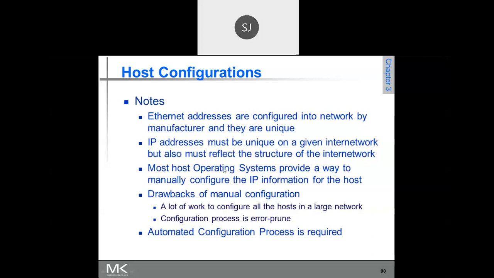For a given host, you can manually assign some IP address. How do you assign an IP address to a given machine? Or how do you know the IP address of a particular machine?